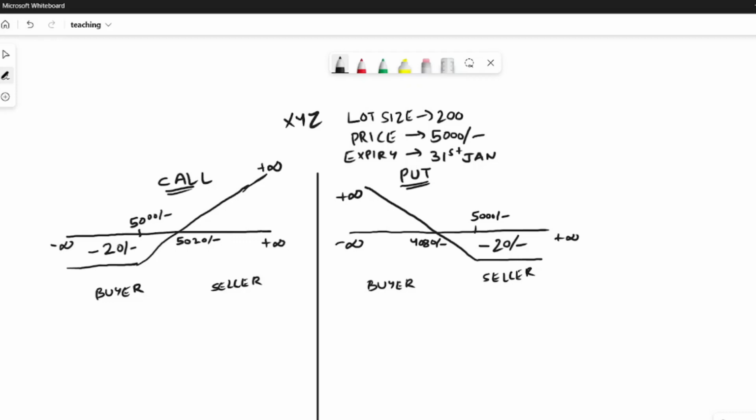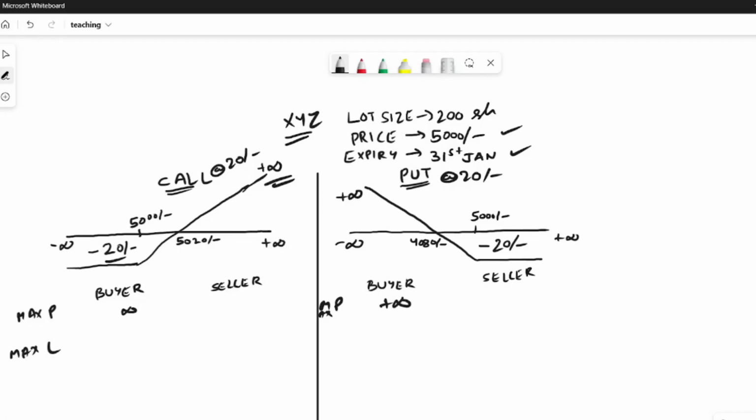Let's continue with our last example, company XYZ, which had a lot size of 200 shares, the price was 5,000 rupees and the expiry date was 31st of January. The call options and put options were traded at 20 rupees each. Like we discussed in the last session, the maximum profit for the call buyer is infinity. Similarly, the maximum profit for the put buyer will also be plus infinity, and the maximum loss is limited to only the premium paid, that is 20 rupees in this scenario.